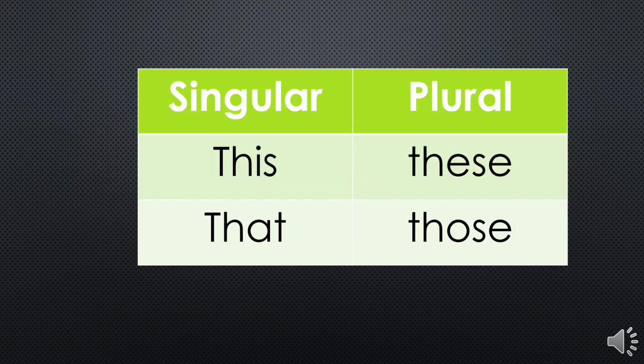We identified four demonstrative pronouns. Two are singular and two are plural. The singular ones are this and that. The plural ones are these and those. So the plural for this is these, and the plural for that is those.